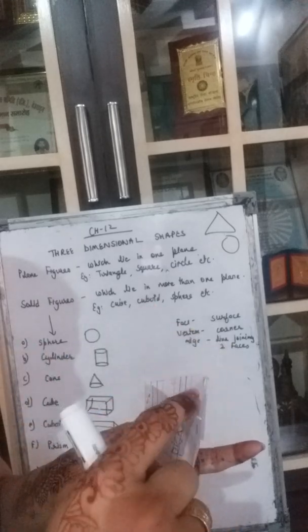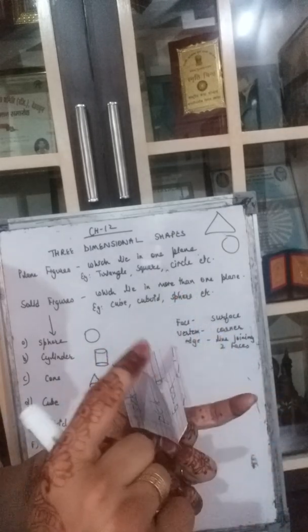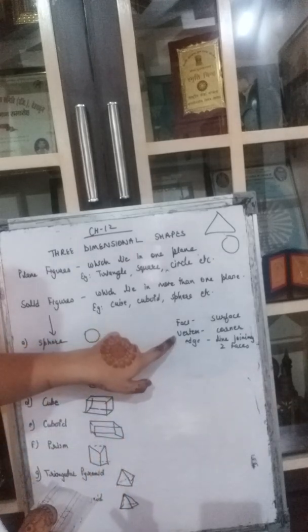Then this is also a flat surface, the top one. I have not put a paper here, it was difficult for me, but you can understand this is a flat surface. So 1, 2, 3, 4 and one bottom one. How many flat surfaces does it have? 5. So it has 5 faces.